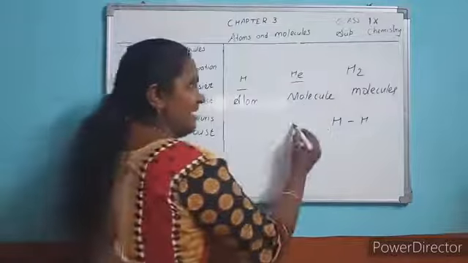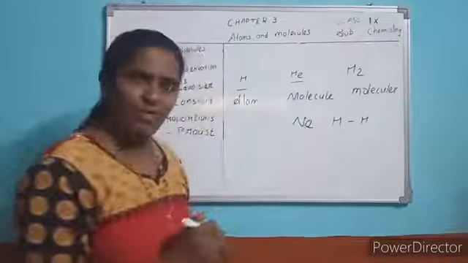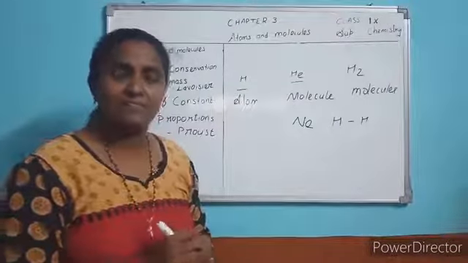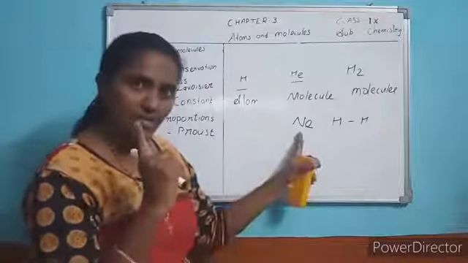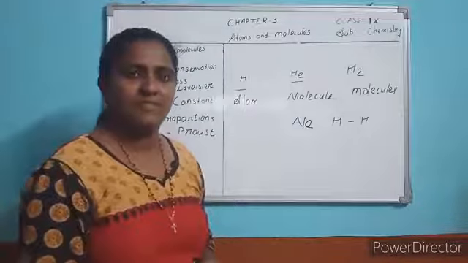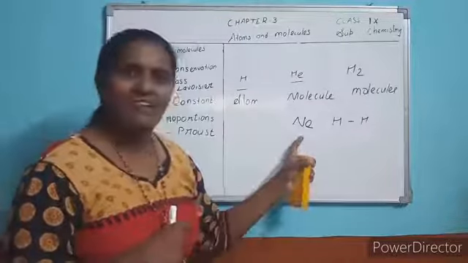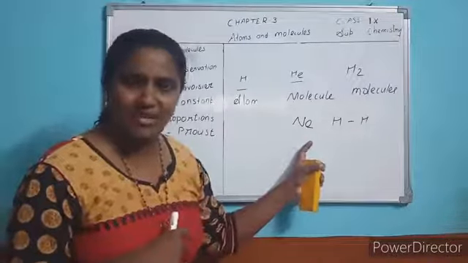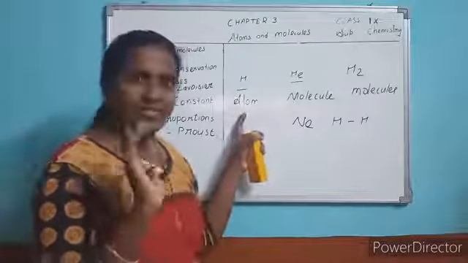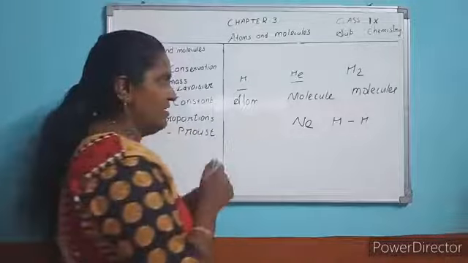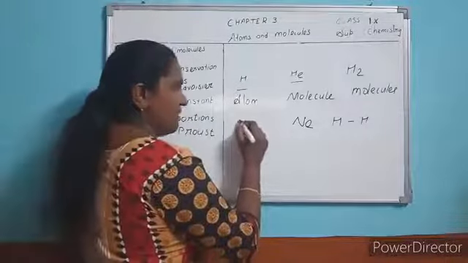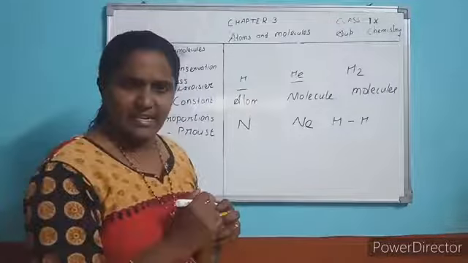Neon. Neon is another noble gas. Only one atom can exist freely. This neon, only one atom is in free state. No need of anybody else. Okay, so it is called a molecule. This atom is called a molecule, whereas this atom is called not a molecule. Why? Another example, nitrogen. It is a gas.